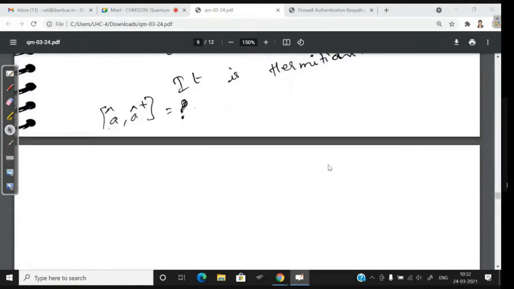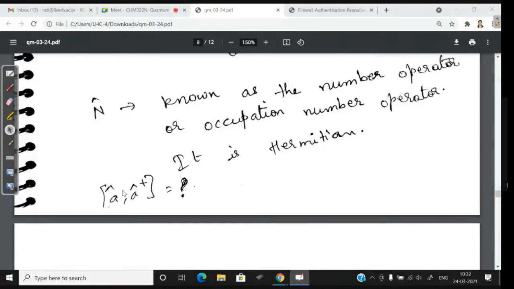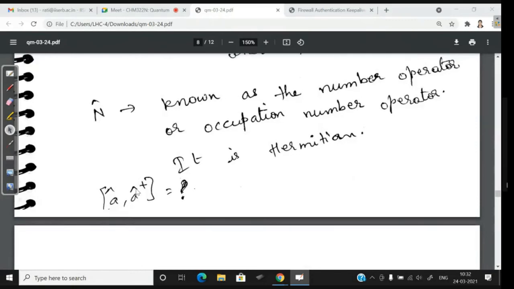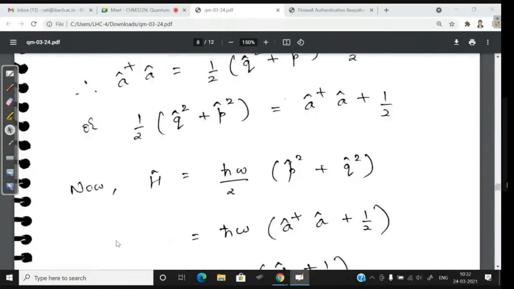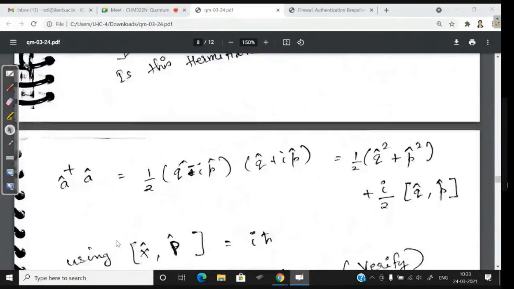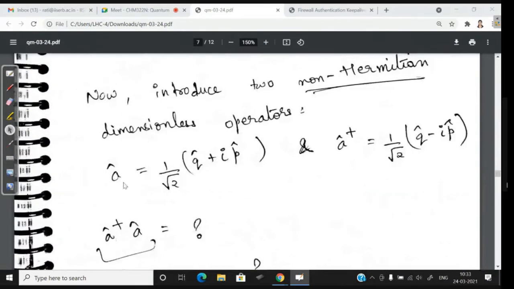All right. So I want you to now calculate this commutator. So please calculate the commutator. I'll tell you, this commutator you have to calculate is A comma A dagger, okay? And A dagger is, I'll just show you what it is. So this is your A and this is your A dagger. You have to calculate the commutator A comma A dagger. Please compute it and let me know.